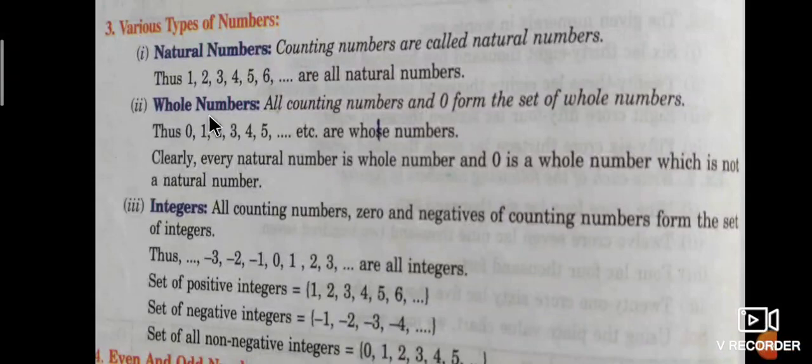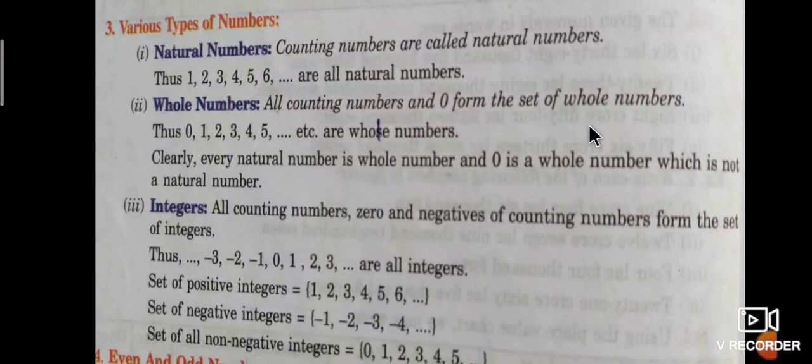Next one is the whole numbers. All counting numbers and zero form the set of whole numbers. All counting numbers means all natural numbers. All natural numbers including zero are called whole numbers.